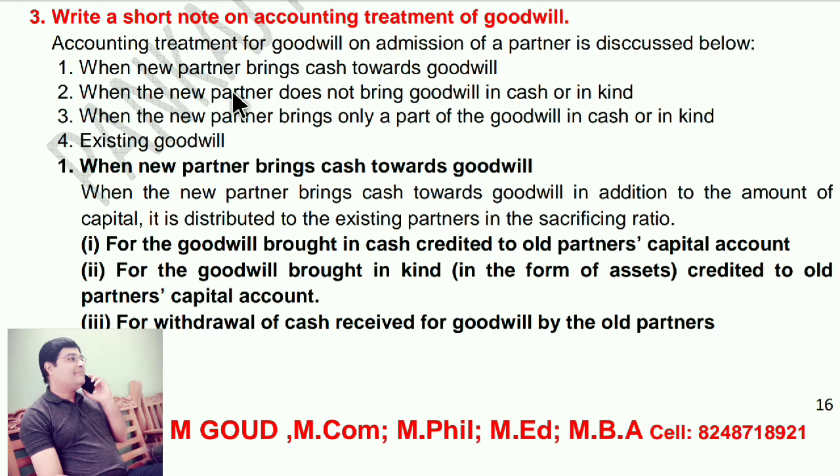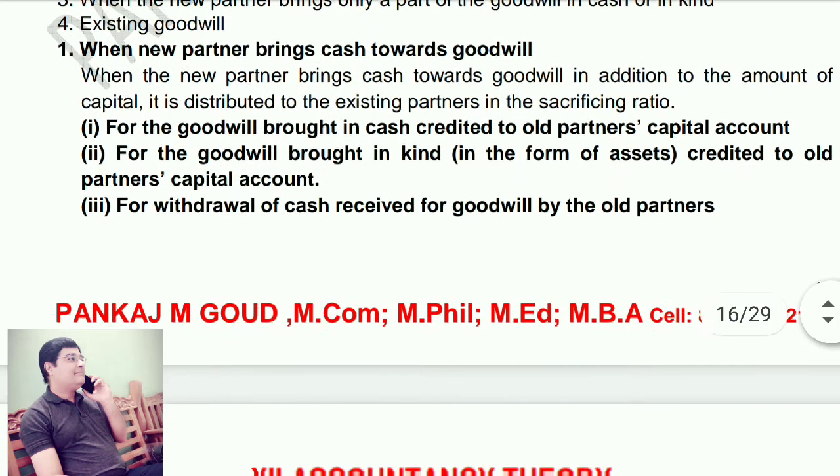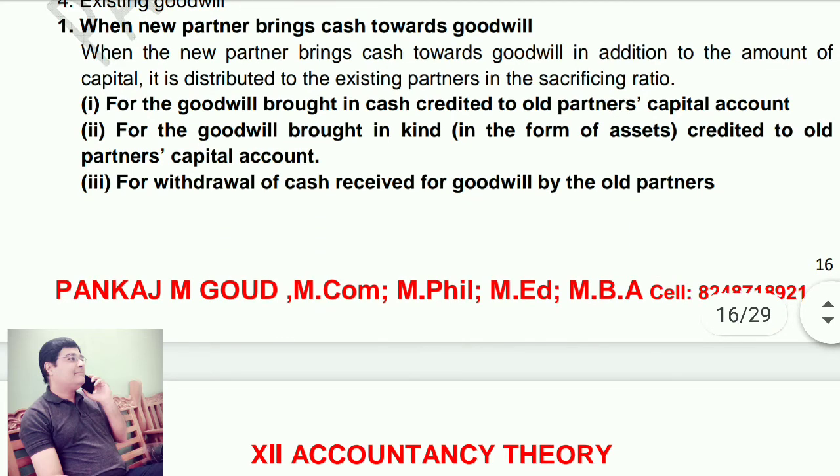When the new partner brings cash towards goodwill, when the new partner does not bring goodwill in cash or kind, when the new partner brings only a part of the goodwill in cash or in kind, and existing goodwill. When the new partner brings cash towards goodwill in addition to the amount of capital, it is distributed to the existing partners in the sacrificing ratio.